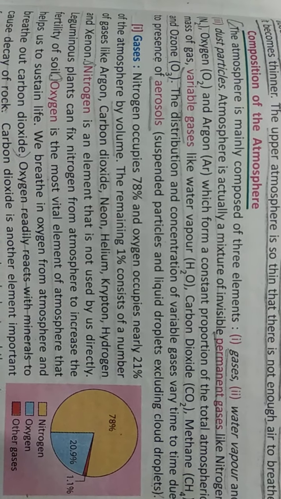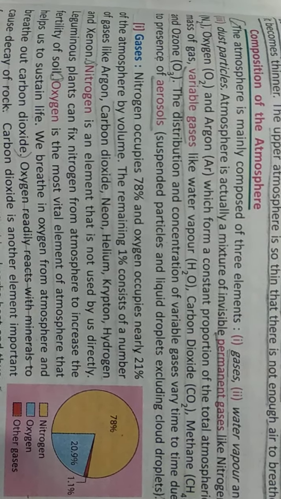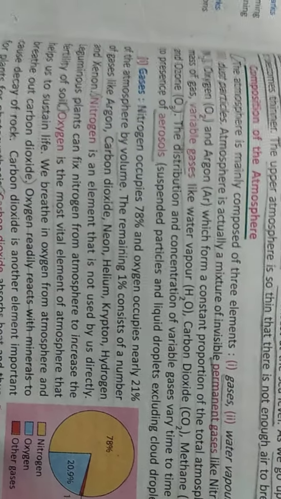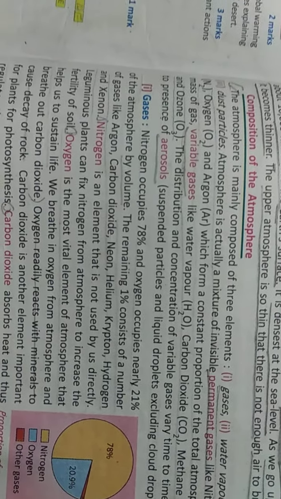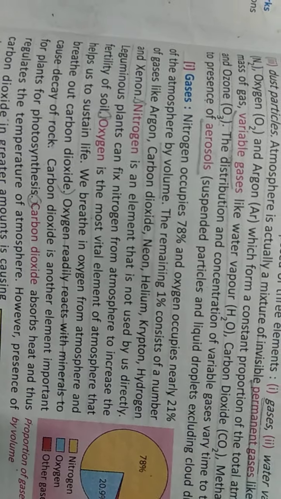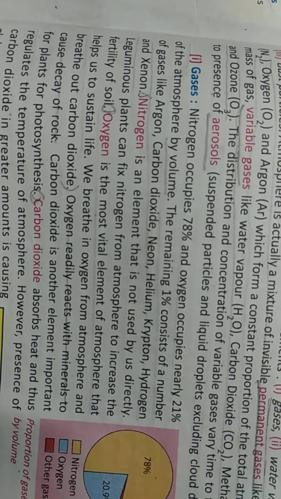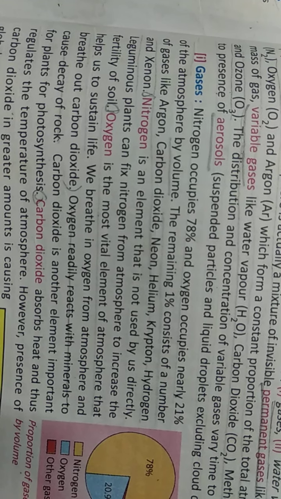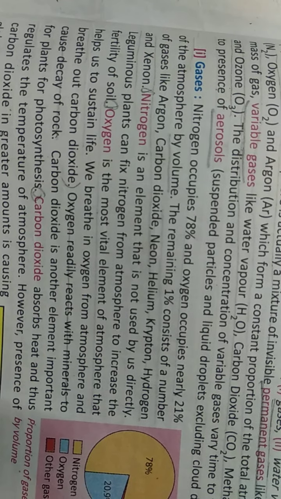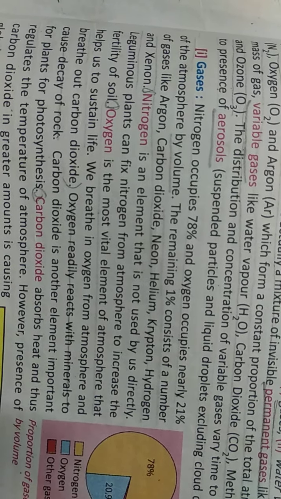Now, what are the gases and how are they distributed? As you know, there is 78% of nitrogen and 21% of oxygen present. The remaining 1% consists of other gases like argon, carbon dioxide, neon, helium, krypton, and hydrogen.